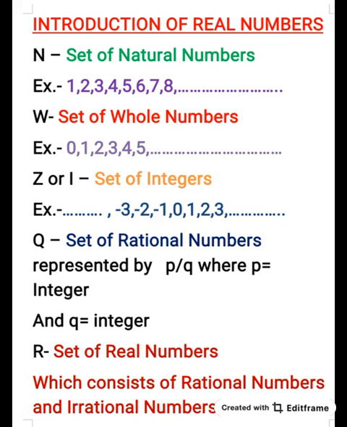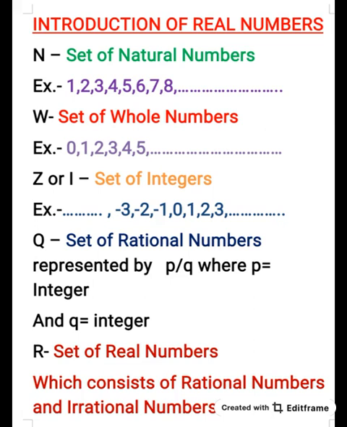Suppose I take the number 1 by 3. I can write it in the form of p by q, because here p is equal to 1 and q is equal to 3.